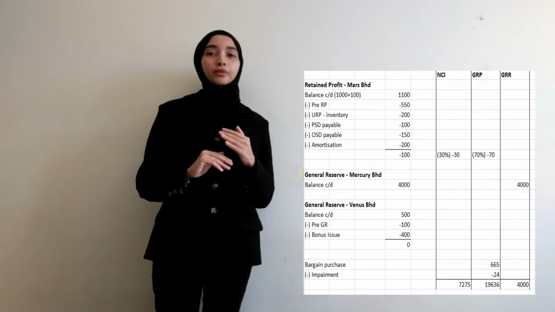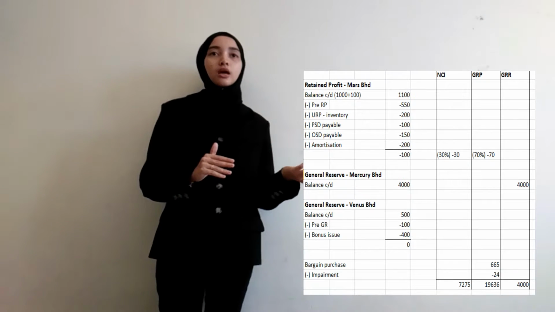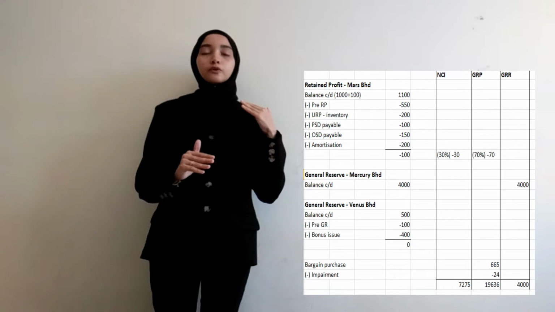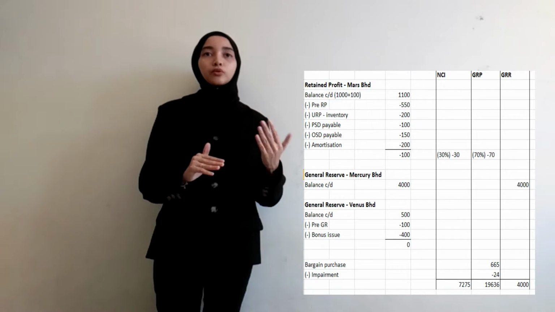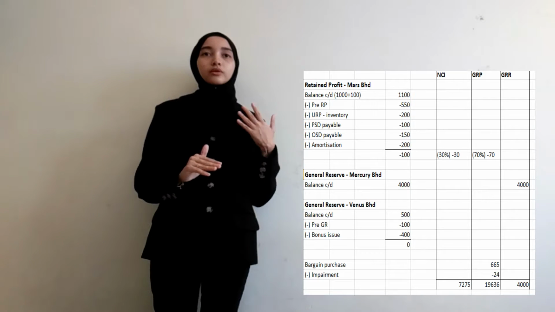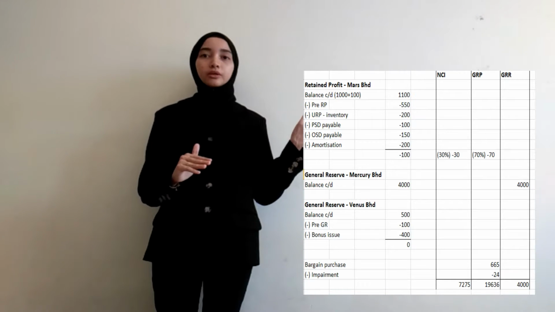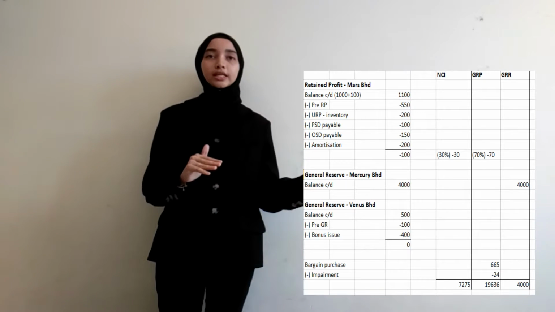Next is the retained profit for Mars Berhad, which is also a subsidiary of the parent. In the balance c/d of 1,100, we add and minus all the transactions, just like we treated Mercury and also Venice.